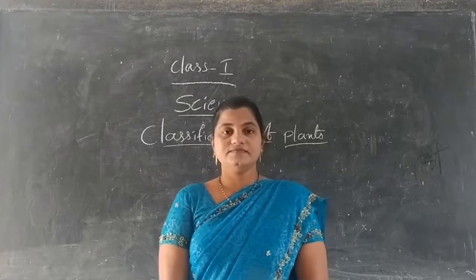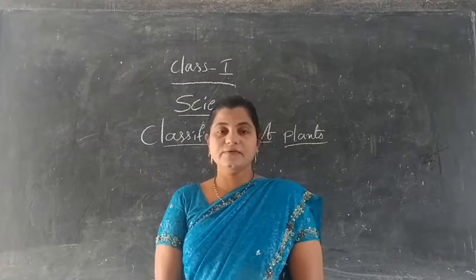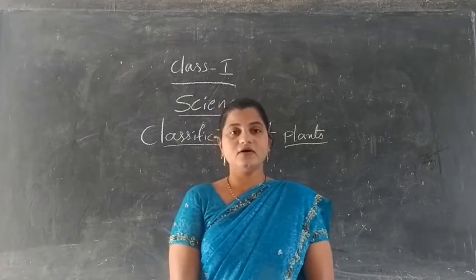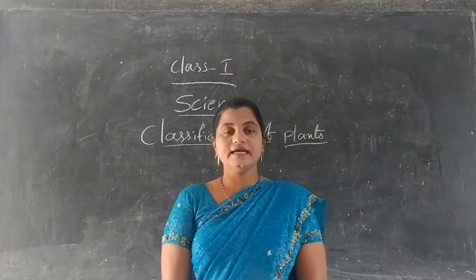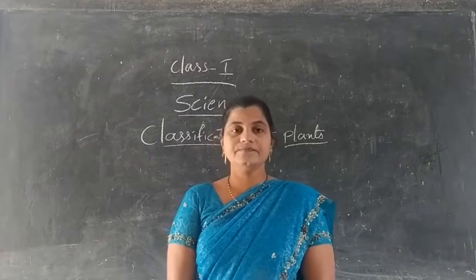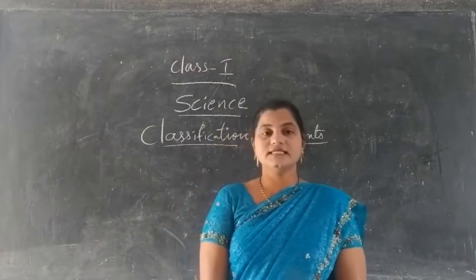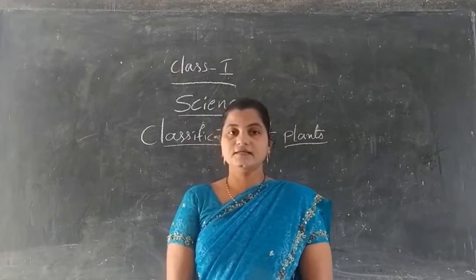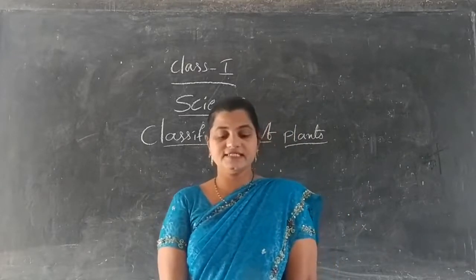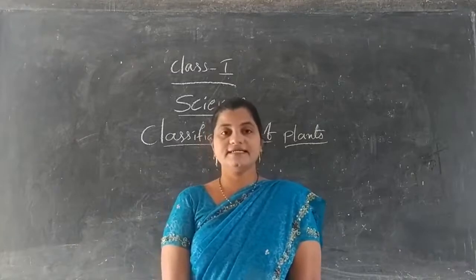By using simple substances like carbon dioxide, water and sunlight, and using its chlorophyll, it is capable of preparing its own food. This process is known as photosynthesis. We will learn this in our further classes. But in this class, we will learn just about the classification of plants.